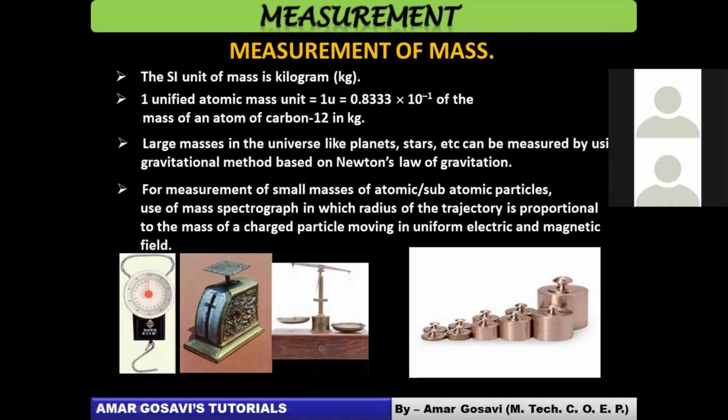If mass is very less, it will keep on flowing. So that trajectory decides. And that spectrograph is designed on the basis of how the trajectory of the charged particle would be. This is just need-to-know information on how you actually measure small masses.